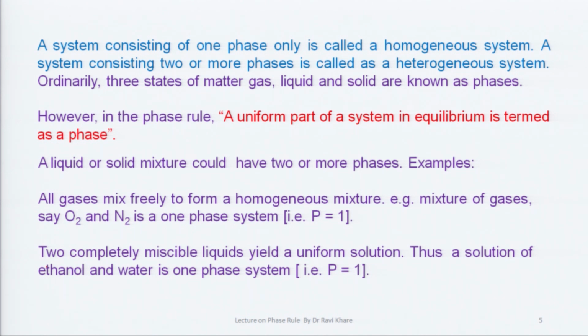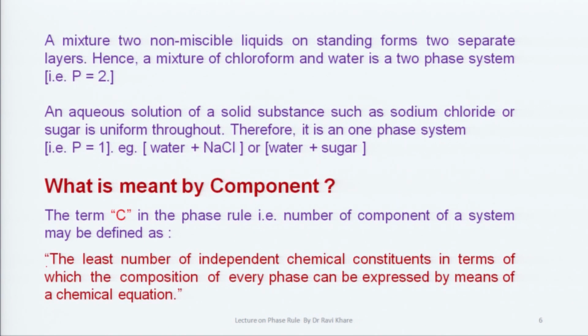Another example, two completely miscible liquids yield a uniform solution. For example, when you add alcohol, ethanol, to water, it is completely miscible. Thus, a solution of ethanol and water is a one phase system, which means P is equal to 1. A mixture of two non-miscible liquids on standing forms two separate layers. Hence, a mixture of chloroform and water is a two phase system, that is P is equal to 2.